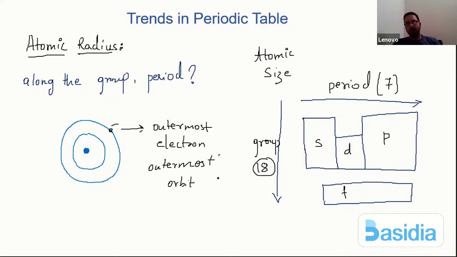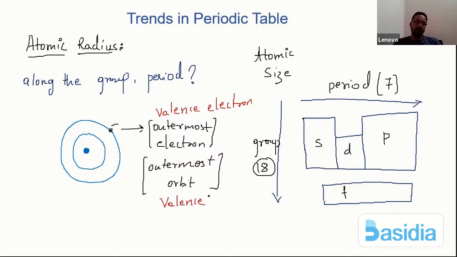The outermost electron can simply be called the valence electron, and the outermost orbit can be called the valence orbit.